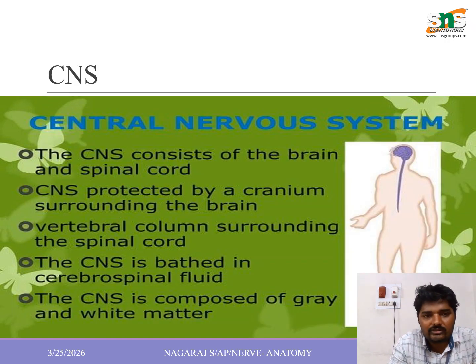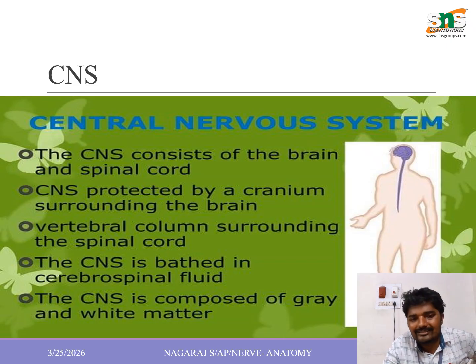Then the central nervous system. The CNS consists of the brain and spinal cord. The CNS is protected by the cranium surrounding the brain and the vertebral column surrounding the spinal cord. The CNS is bathed in the cerebrospinal fluid. The CNS is composed of grey and white matter.